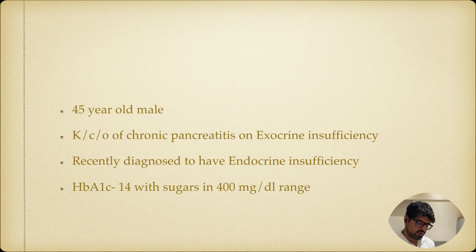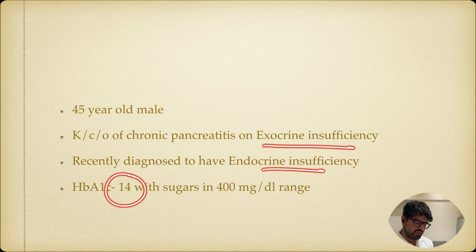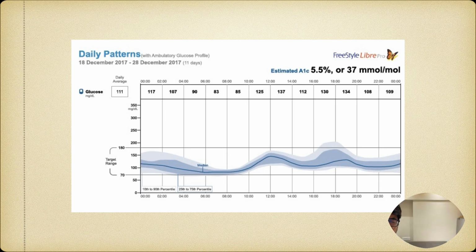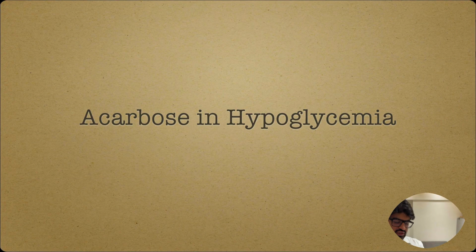Another patient, 45-year-old with chronic pancreatitis with exocrine insufficiency, recently diagnosed with endocrine problems. HbA1c was 14, blood glucose was 400. We put the patient on basal plus acarbose, and fixed the fasting first. We did not put the patient on any other drug, right? Just acarbose and basal insulin, with the idea of probably adding a short-acting insulin if required. And again, with this alone, we are able to achieve excellent glycemic control in this patient. You can see, in fact, it is flatter, right? I have this general principle: the less moving parts you have, the better control you achieve. So we just looked at the patient's sugar, and if you need short-acting, then we'll add it. So that is what we did.